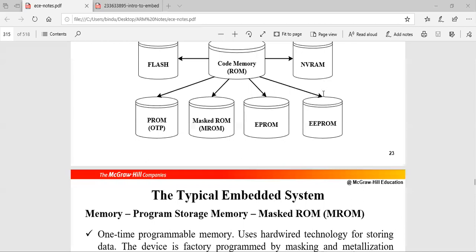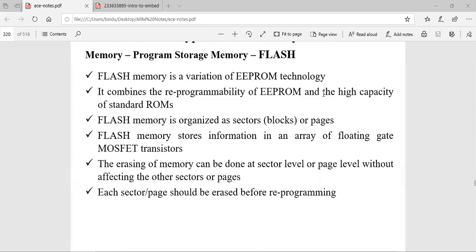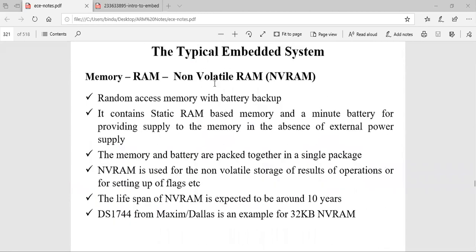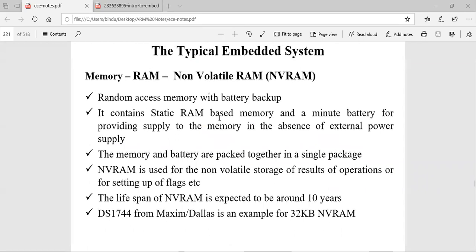So what is non-volatile RAM? RAM, you know that it is a volatile memory, but this is called non-volatile RAM. So this comes under both ROM, or you will again explain this under RAM. Okay, so in this, non-volatile means the data should not get erased when the power goes off. So what we will do, we will have a battery. There is a battery being provided in order to save the data stored in the memory even when the power goes off.